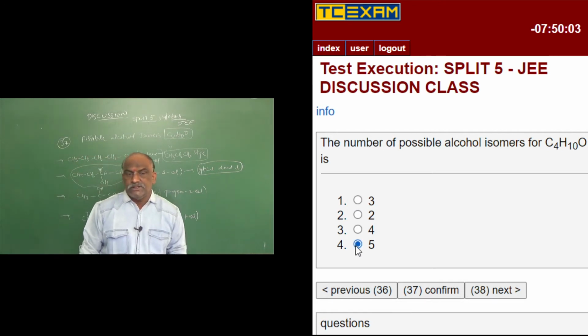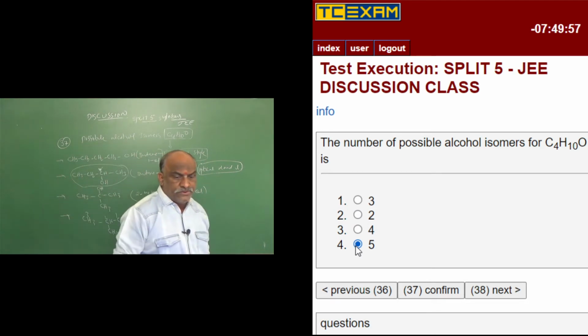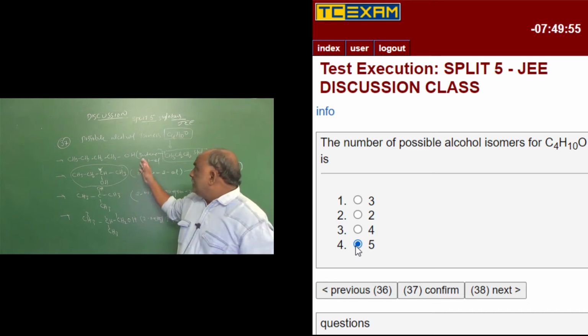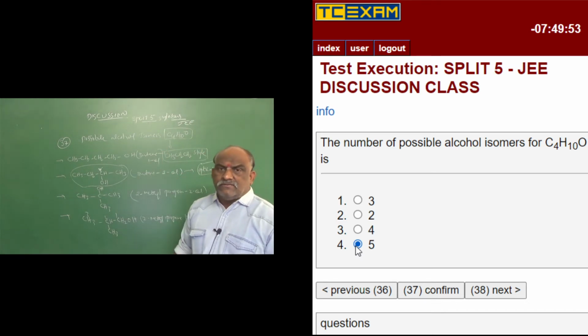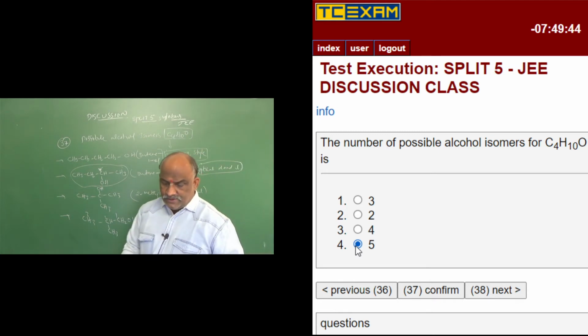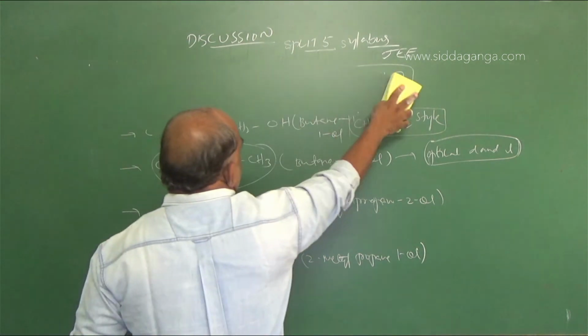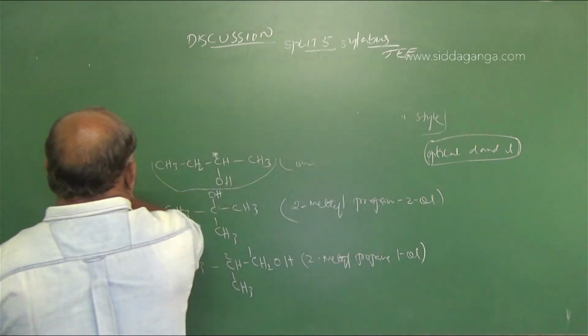There are 5 possible isomers for the formula C4H10O. You should write the structures, and this is the right answer. After that, next.